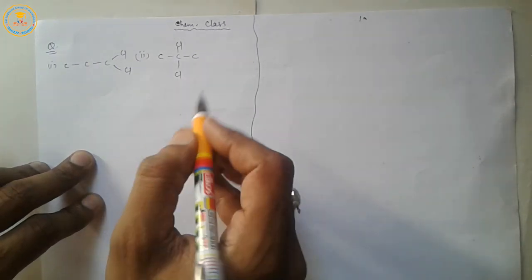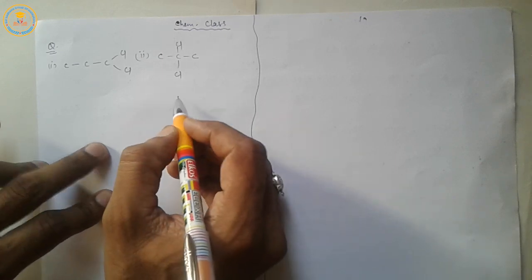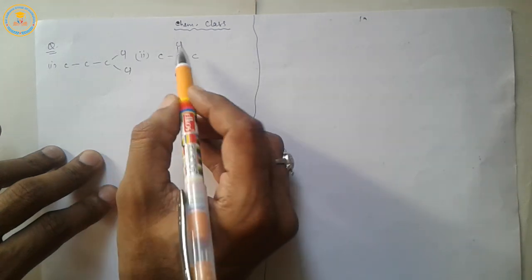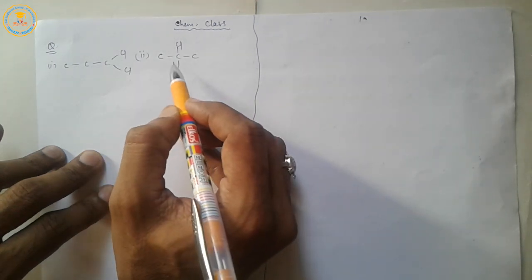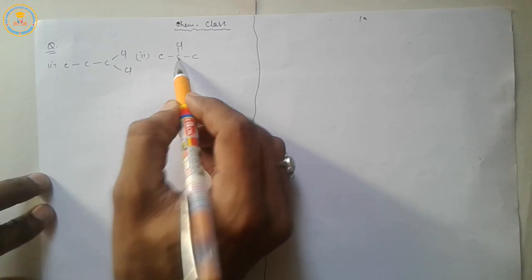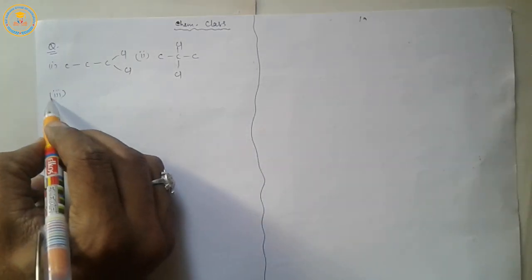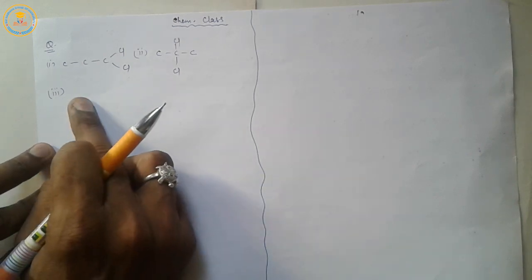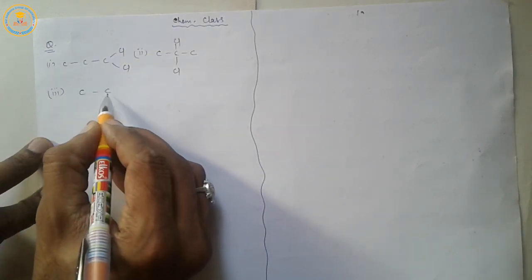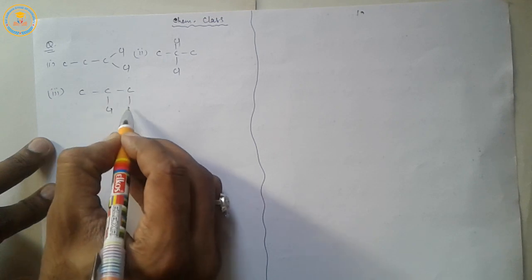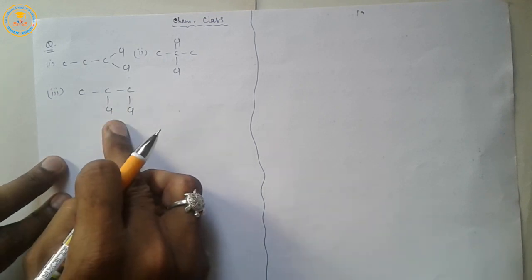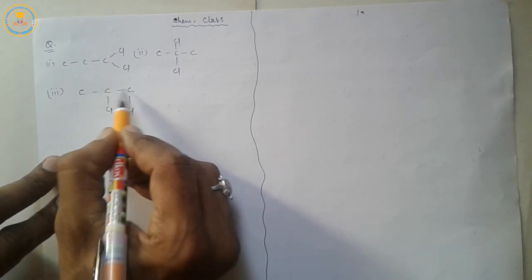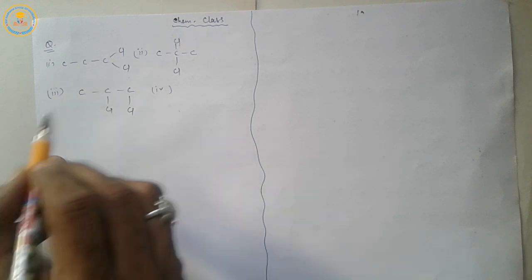Second dihalogen derivative of propane is here both halogen atoms are present on second carbon. Third dihalogen derivative of propane is here halogen atoms are present on first and second carbon atom.